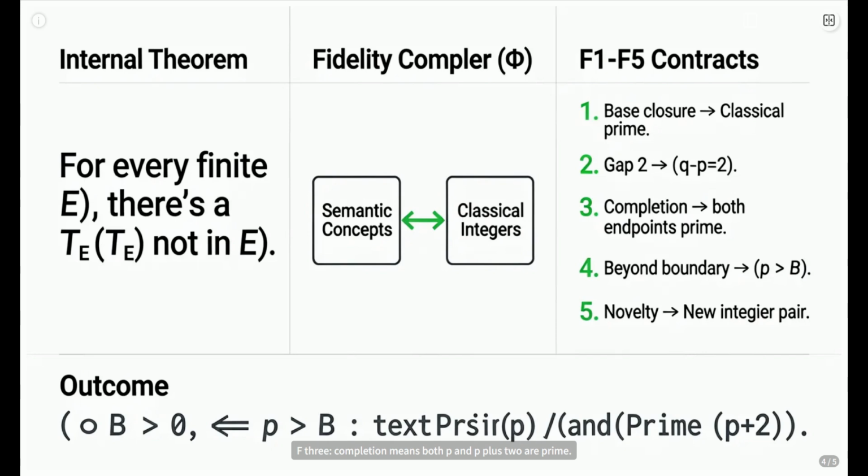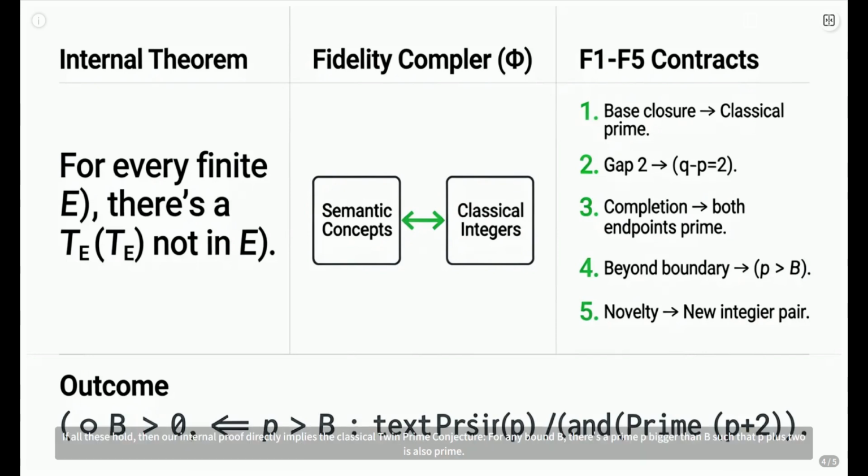f3, completion, means both p and p plus 2 are prime. f4, being beyond the boundary, means p is greater than any given b. f5, each new package is a genuinely new integer pair. If all these hold, then our internal proof directly implies the classical twin prime conjecture. For any bound b, there's a prime p bigger than b such that p plus 2 is also prime.